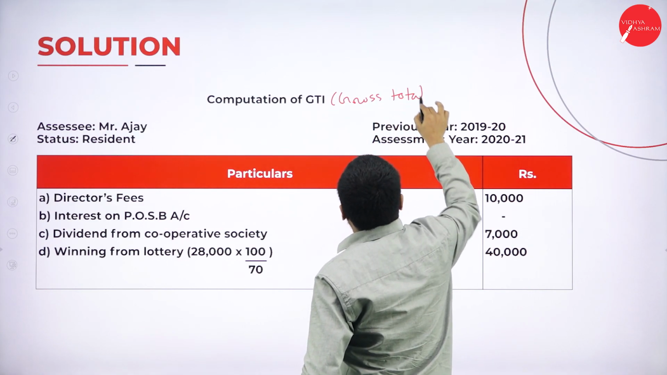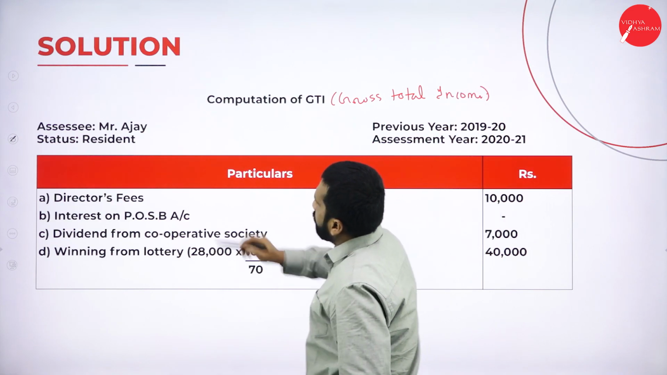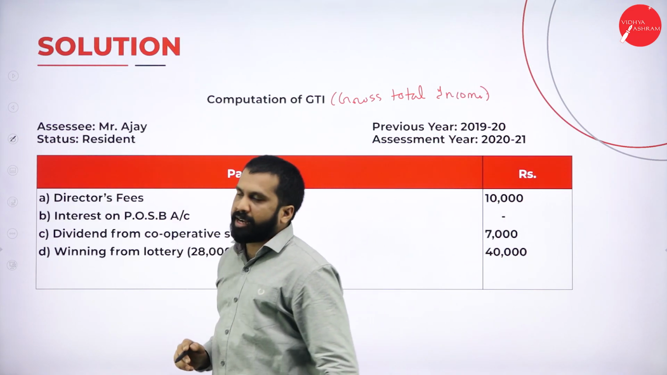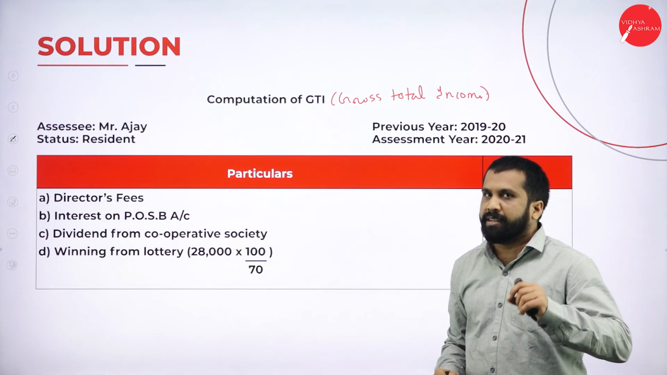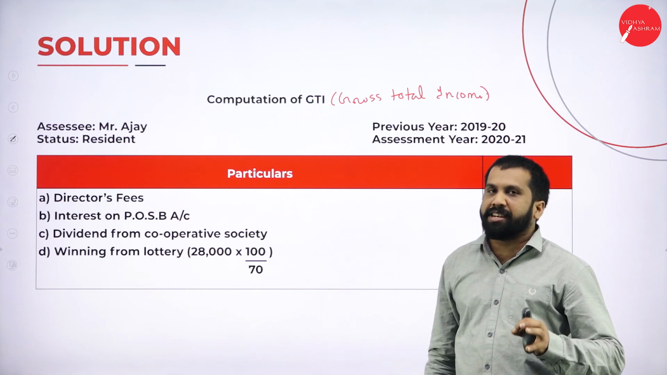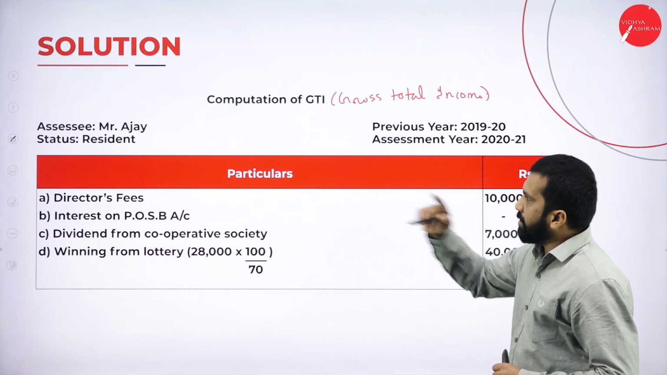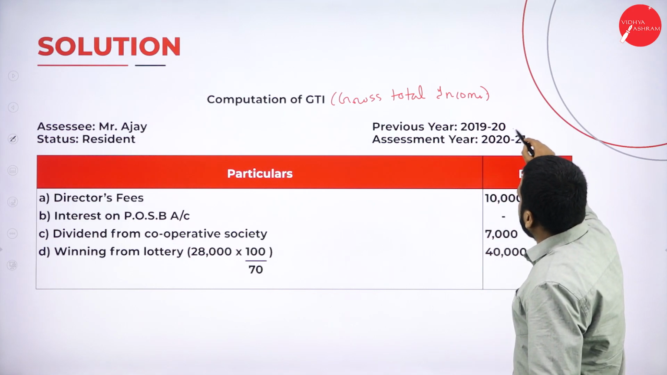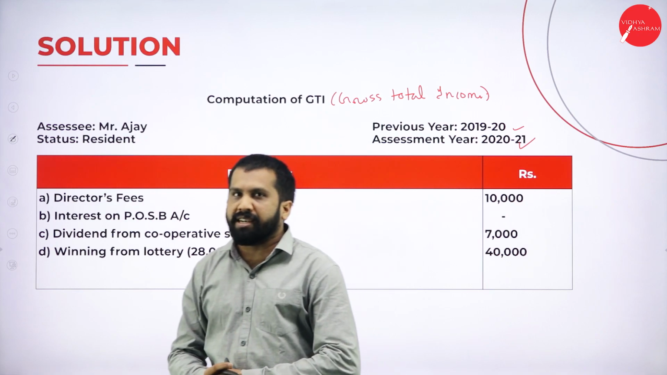Gross total income. Now, assessee name, Mr. Ajay. What is the status? Status means it is not married or unmarried. In your income tax, status means resident or non-resident. Now, here it is resident, previous year and assessment year. These are the informations we have.